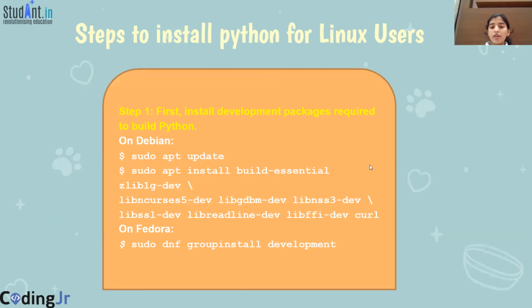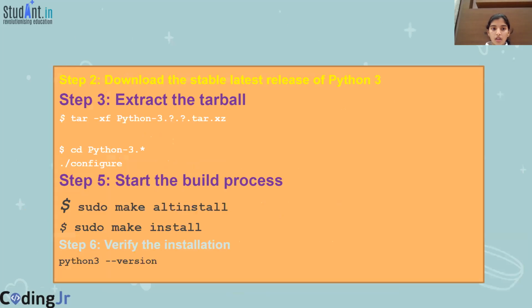And here are a few steps for Linux users. Just don't panic. Here are a few codes. Just copy and paste the codes. This code is for Debian and this code is for Fedora. Why are we doing this? Before installing Python, you must install some development packages required to build Python.